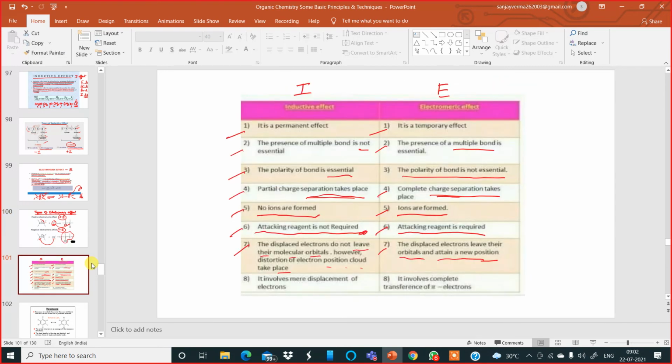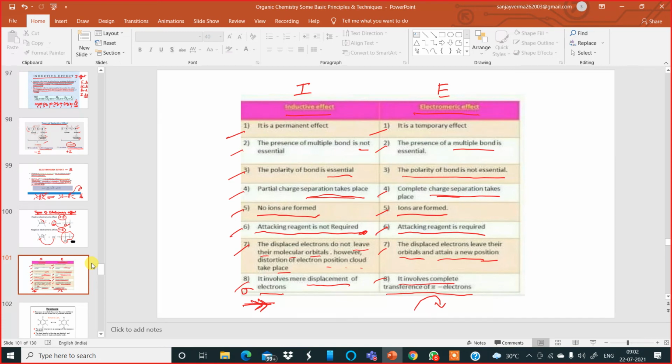Then inductive effect involves slight displacement of electrons, but here it involves complete transfer of pi electrons. Here it is displacement of sigma electrons. They are shifting like this. But here it involves transference of pi electrons, shown by arrows in this manner. On the covalent bond we put arrows like this to show inductive effect. So this is a comparison. It may help you answer up to 2 or 3 marks in organic chemistry.